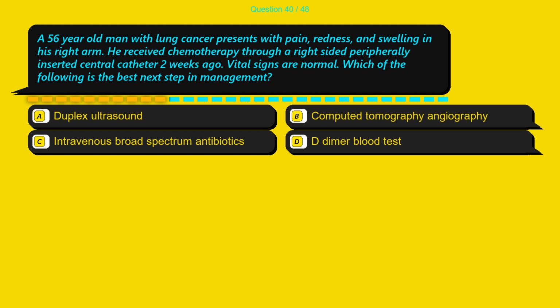Option A, duplex ultrasound. Option B, computed tomography angiography. Option C, intravenous broad-spectrum antibiotics. Option D, D-dimer blood test.